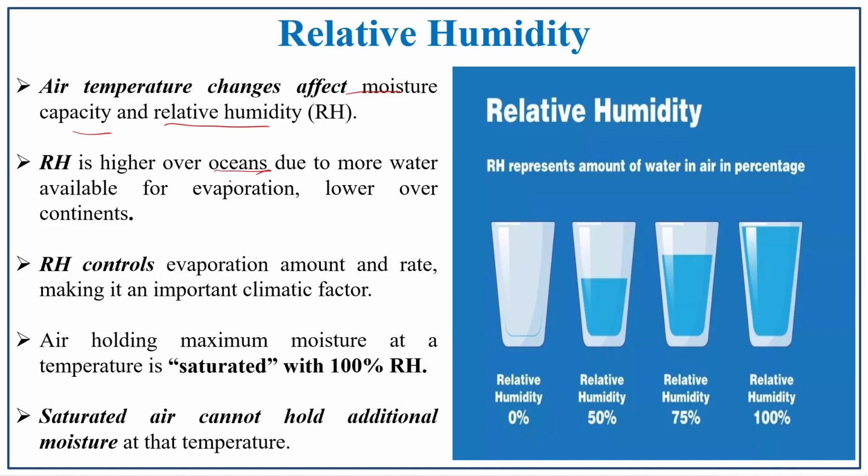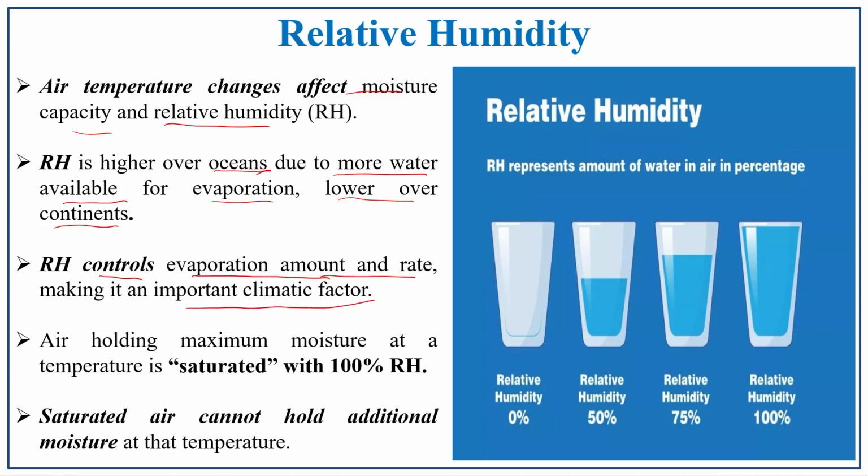The relative humidity is higher over the ocean. Why is it higher over the ocean? Because of the vast water surfaces. If there is a huge amount of water, the evaporation process will be high over the ocean in comparison with the land surface. Due to less water availability for evaporation, it is lower on the land surface, that is the continent. Here you can compare with continentality: in continentality, the humidity pattern will be low. The humidity controls evaporation amount and rate, making it an important climatic factor.